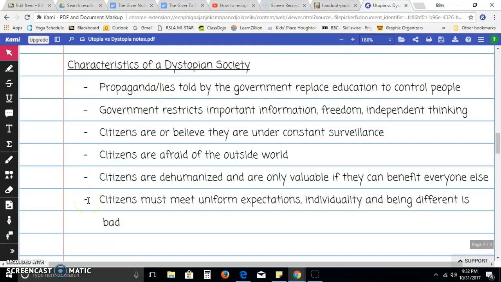Lastly, citizens must meet uniform expectations. Individuality and being different is bad. So this means that everyone is held to the same standard all the time. Being an individual and being different in any way is seen as negative or bad and usually punishable.